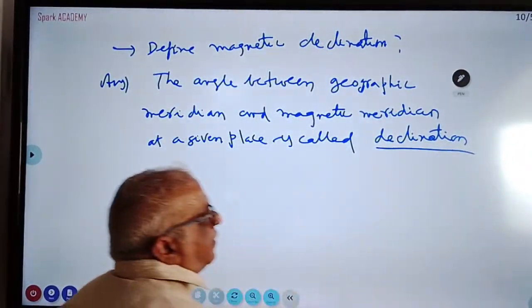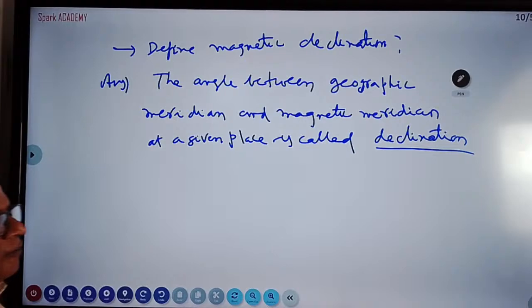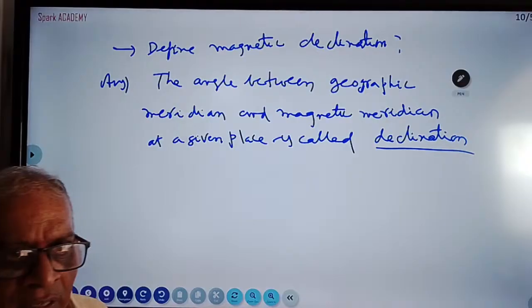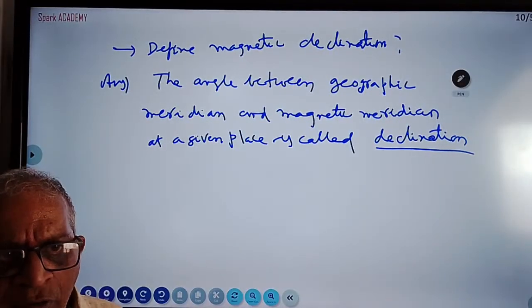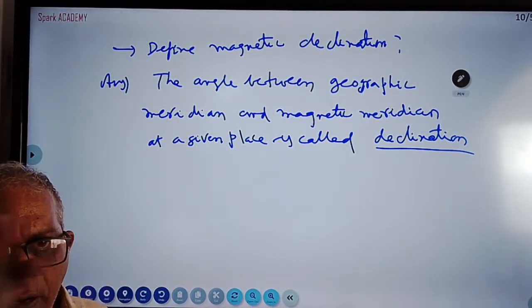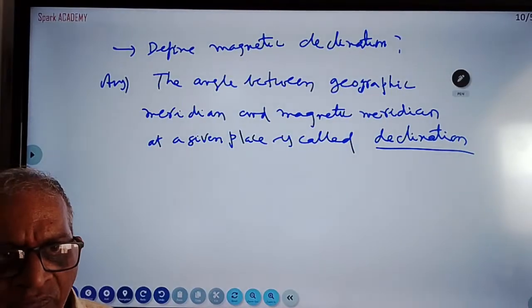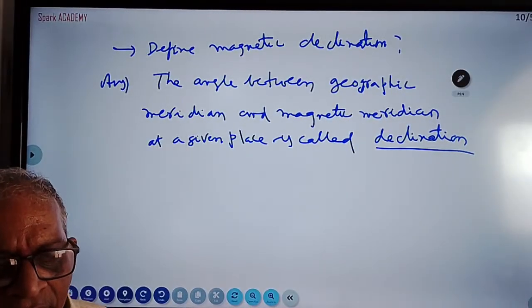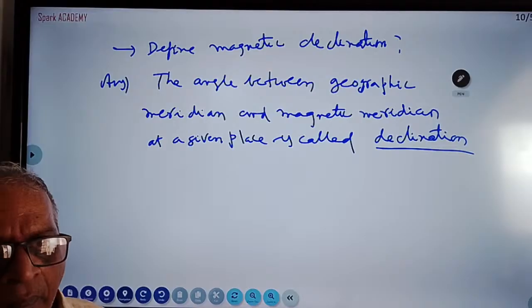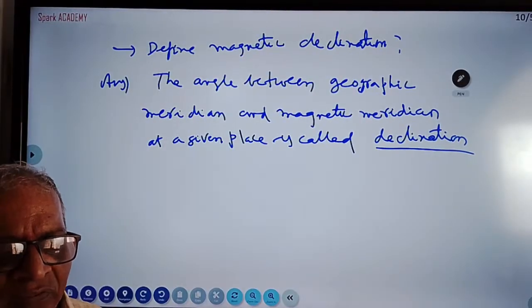Inclination is different, declination is different. Inclination means dip. Declination is declination, magnetic declination. There are two meridians. The plane containing geographic north and geographic south is called the geographic meridian. The vertical plane containing Earth's magnetic north and Earth's magnetic south is called the magnetic meridian.